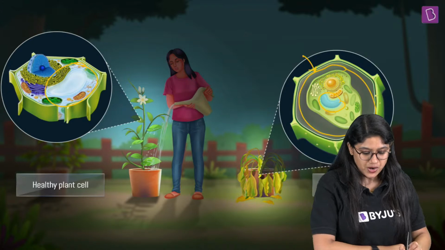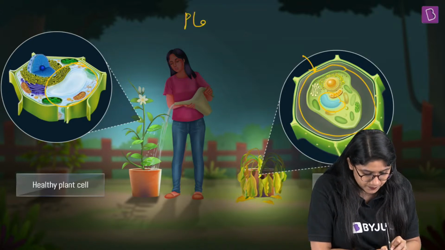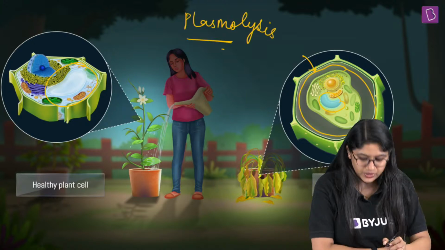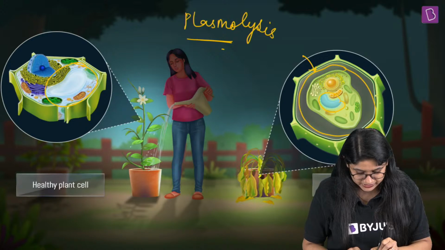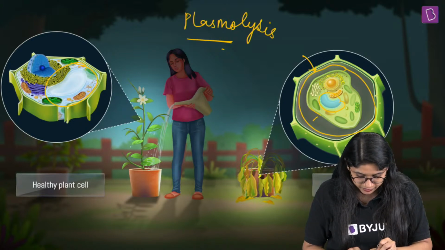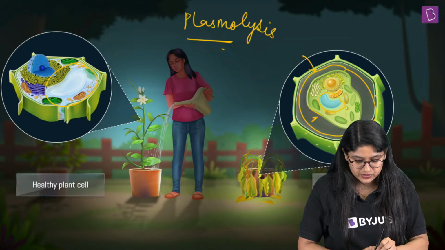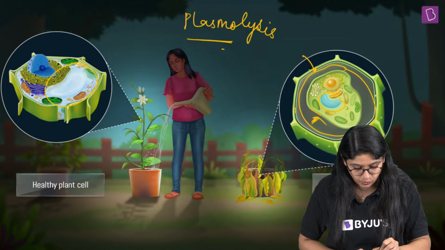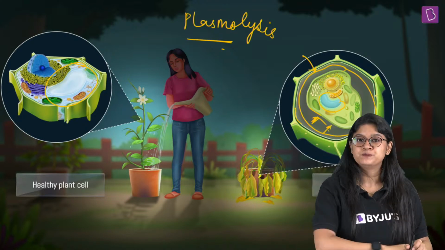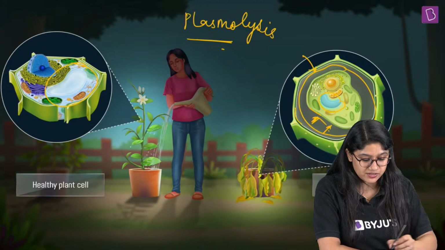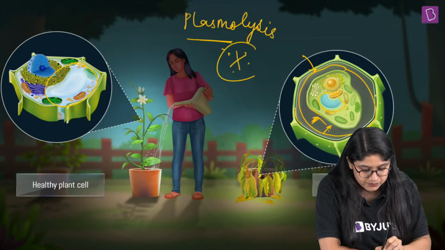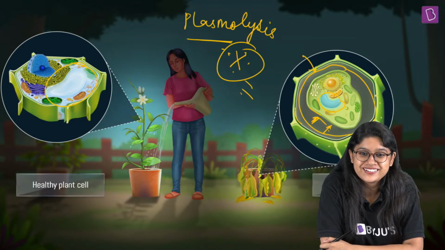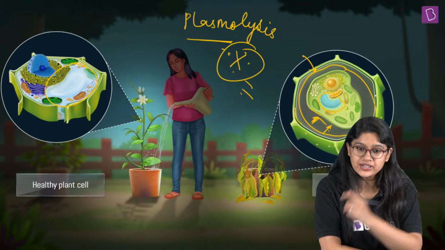Very good, everyone. So what is happening over here? That is plasmolysis, right? We can see that this particular layer, which is a living part, will get detached from the cell wall and move inside like this. This is nothing but plasmolysis, a very, very important concept. Please note this down. Are we clear, everyone?